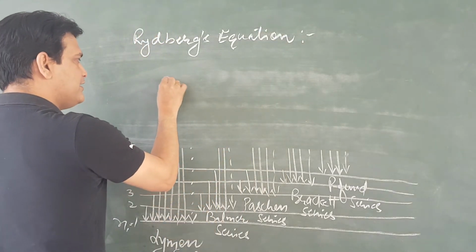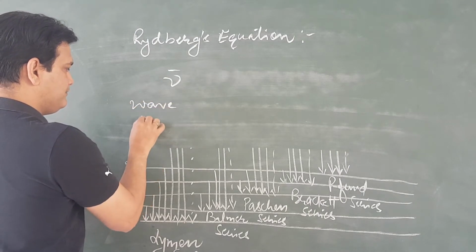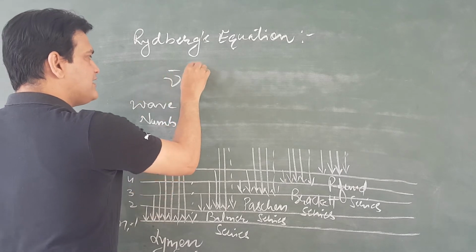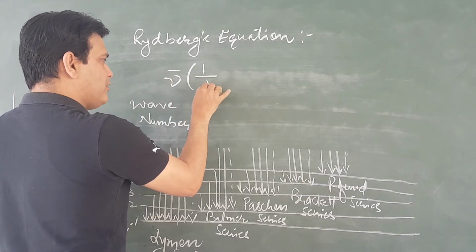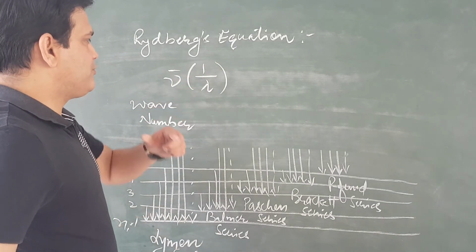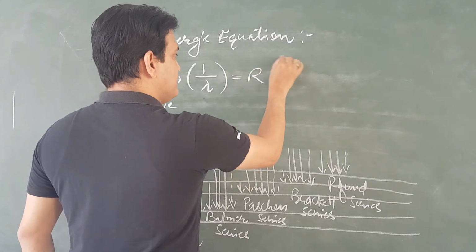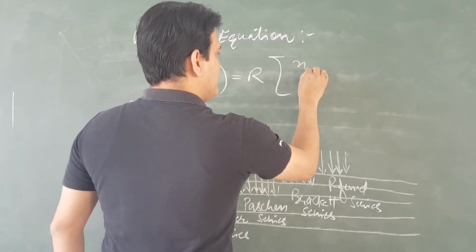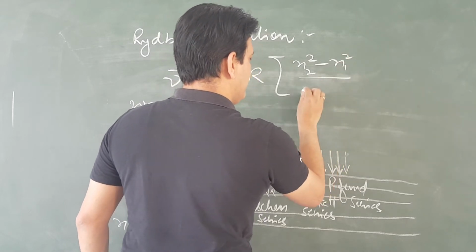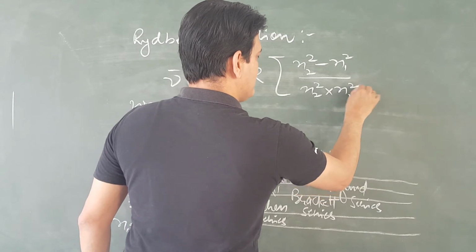This equation is mu bar means wave number. Wave number is nothing but 1 upon lambda, means just the reciprocal of wavelength, and it is equal to R (n2 square minus n1 square) divided by (n2 square into n1 square).